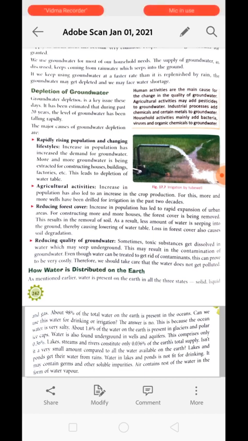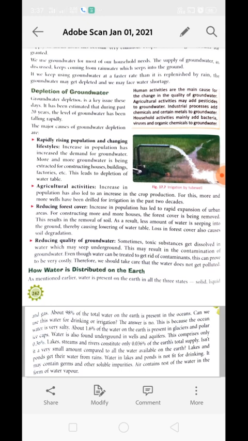The soil will become infertile, and the roots of plants also help in sipping the water inside the ground. So if the forest cover is removed, exposed soil is decreased, so water will never be able to sip into the ground. It will evaporate again into the environment, and fall again on other places where it can get sipped. Okay, next is reducing quality of groundwater.